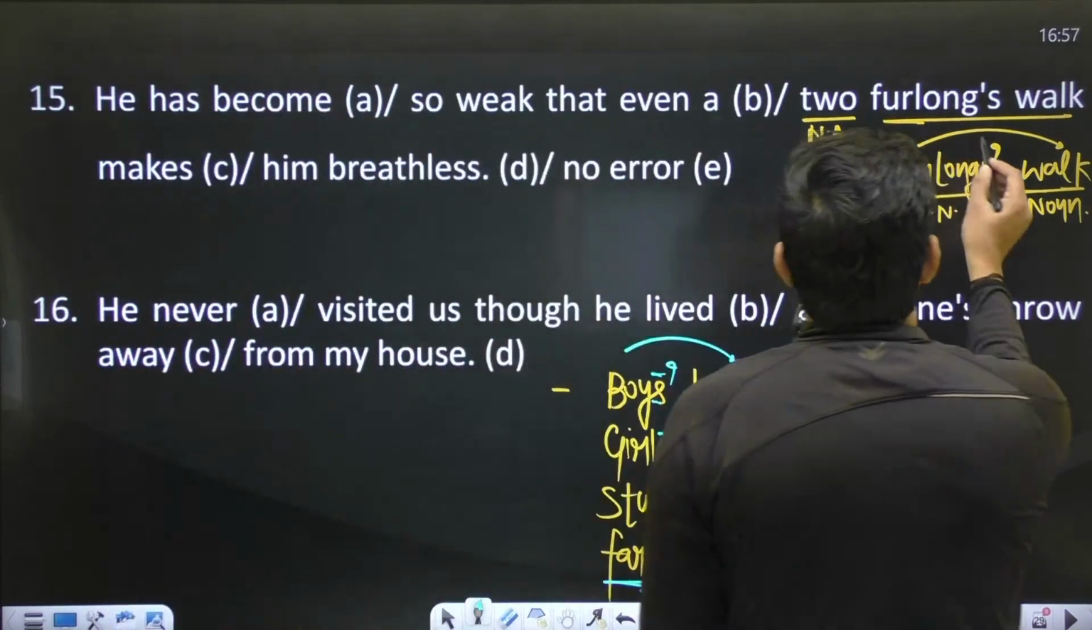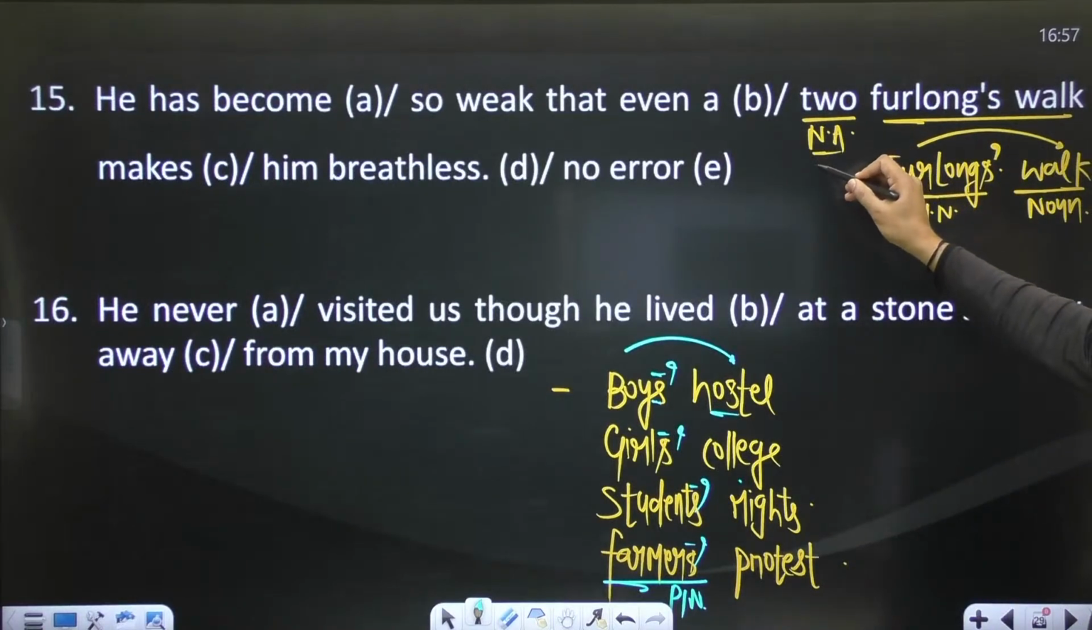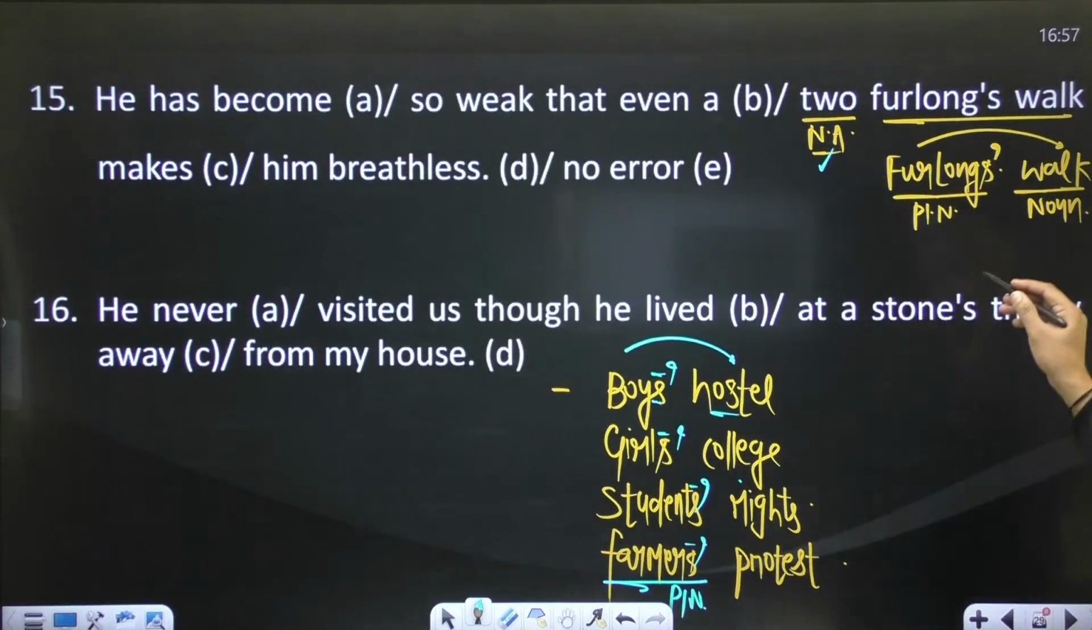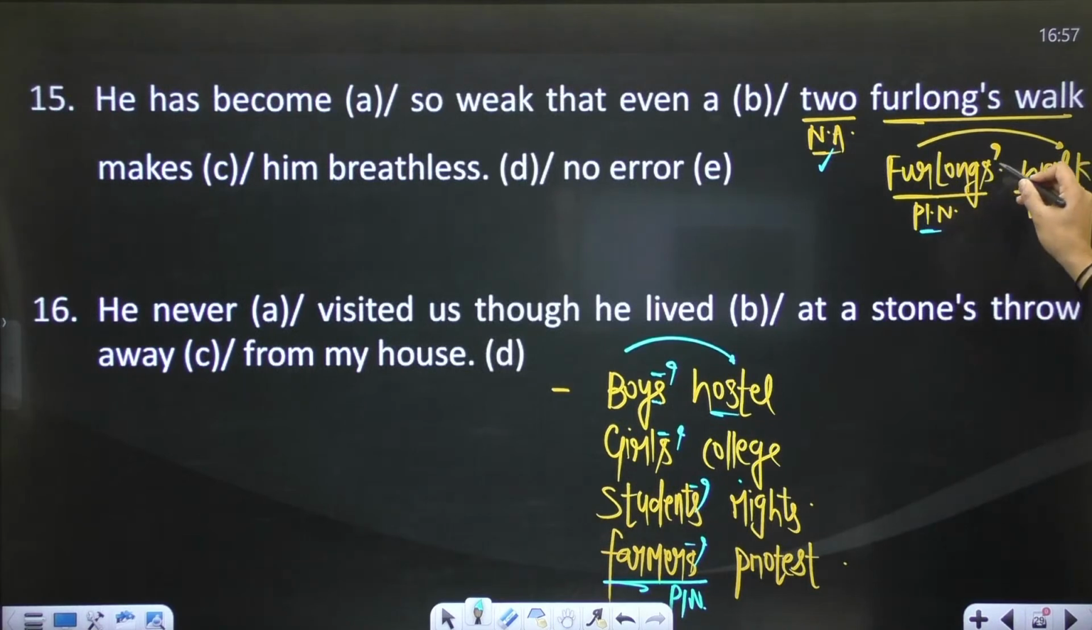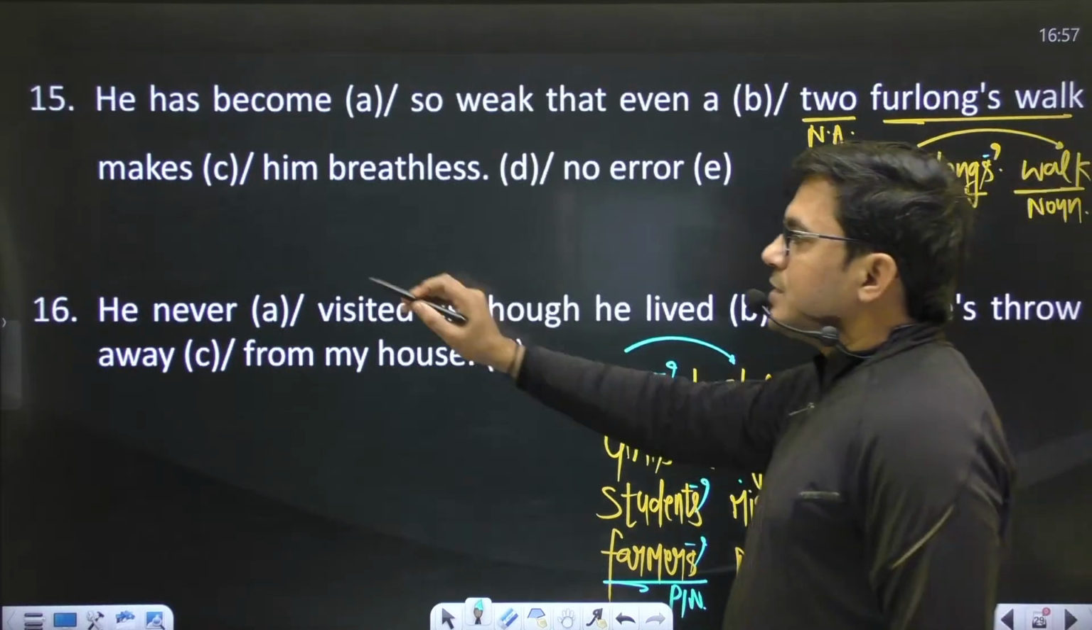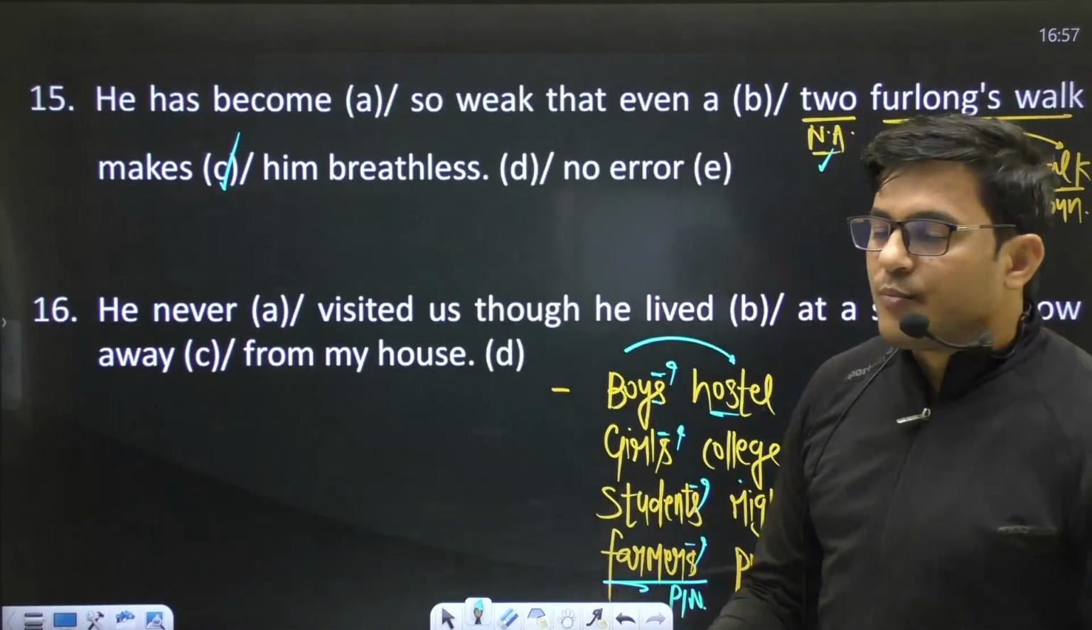So if you apply it in the sentence, because of this numeral adjective too, you have to make this noun plural, furlongs, right? And whenever you have a plural noun, we only use an apostrophe, not s. By doing this, you have an error in part C. Move to the next sentence.